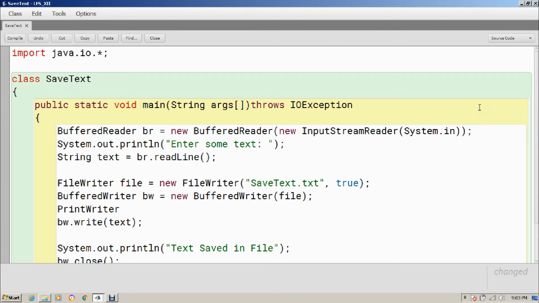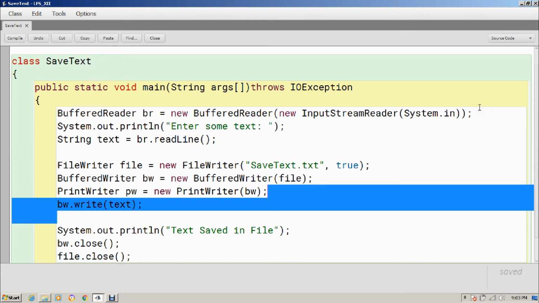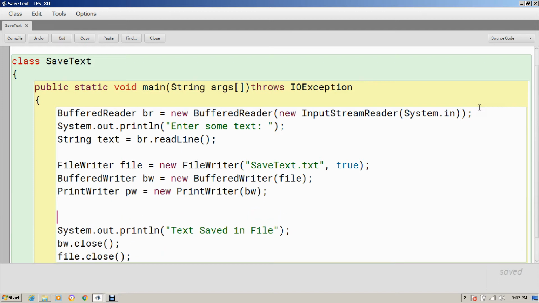PrintWriter pw equals new PrintWriter, and in this PrintWriter constructor I'm going to pass the BufferedWriter object. Now instead of write I will print. So there is a print and println method in PrintWriter that I am going to use. So pw.println, and here I will mention the text.